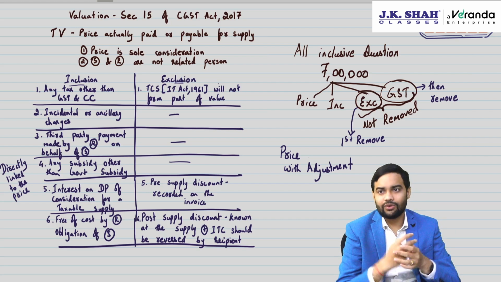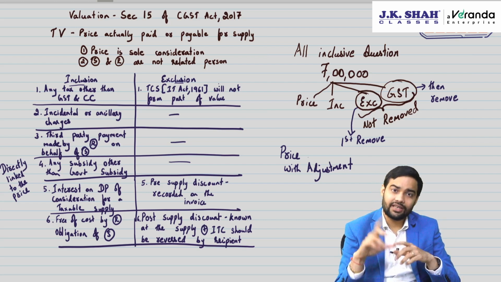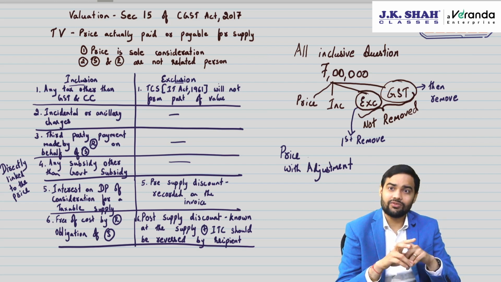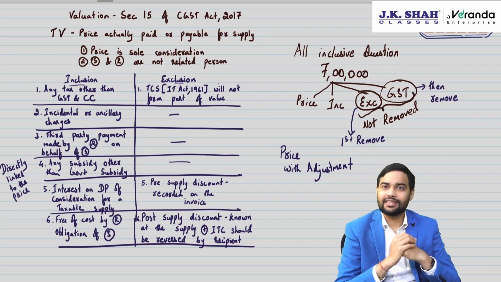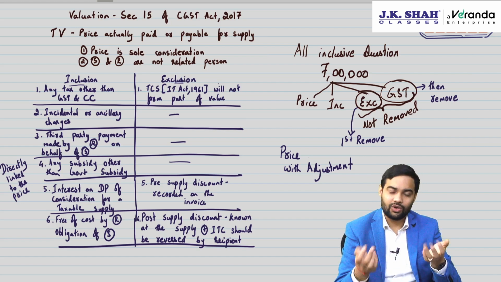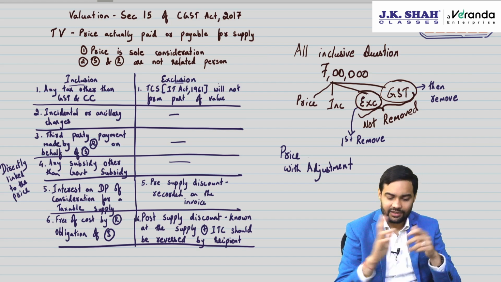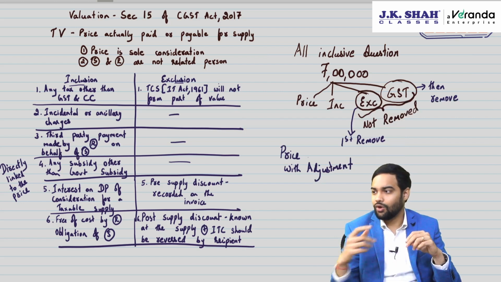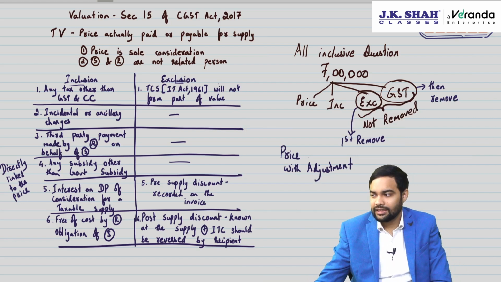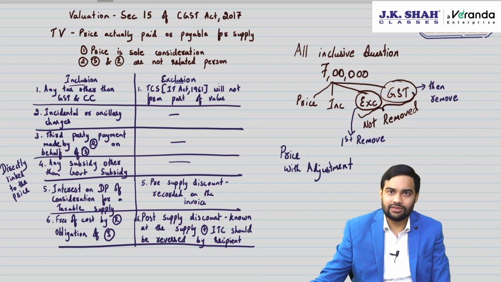Pre-supply discount excluded. Post-supply discount is excluded first when it is known at the time of supply, and ITC is reversed by the recipient. Only when these two conditions are satisfied, then post-supply known, it will be subtracted. Two types of inclusive question is given. Now if all inclusive question is given, then in that case you will go by that all inclusive part.